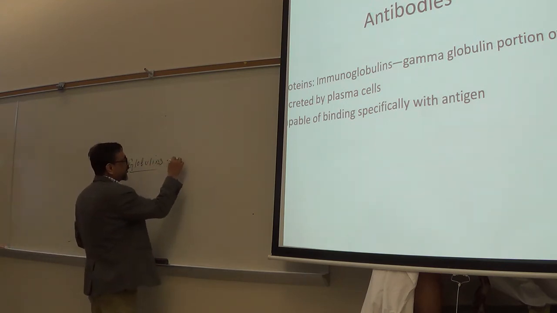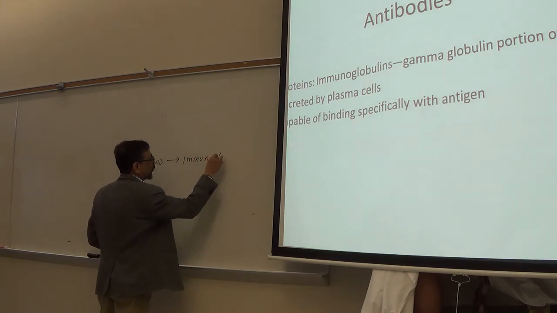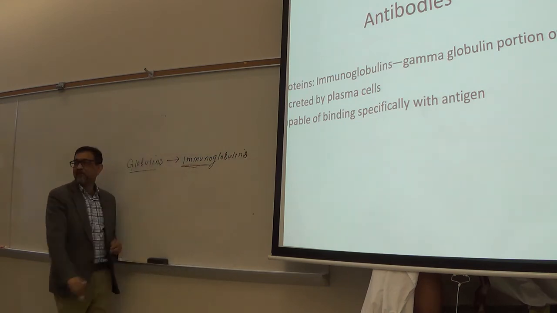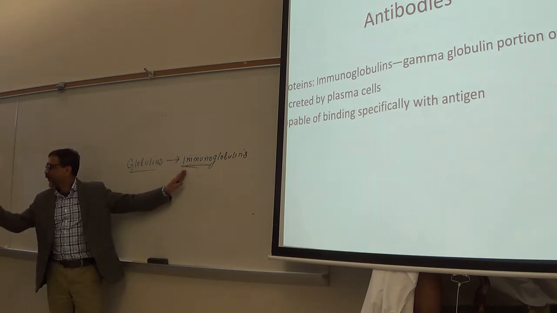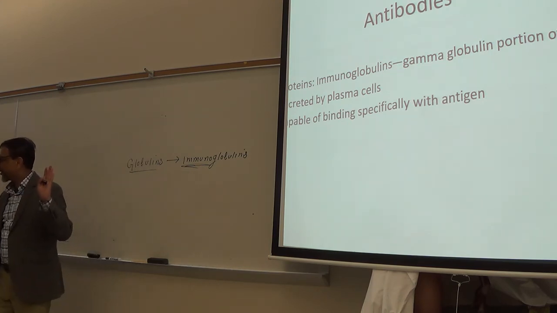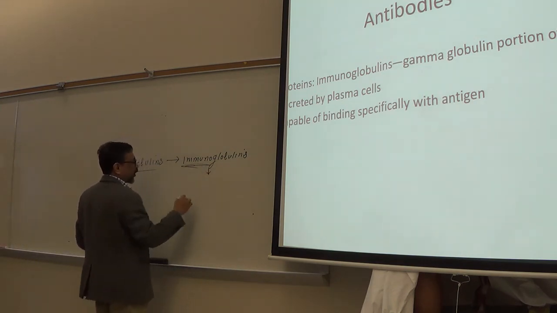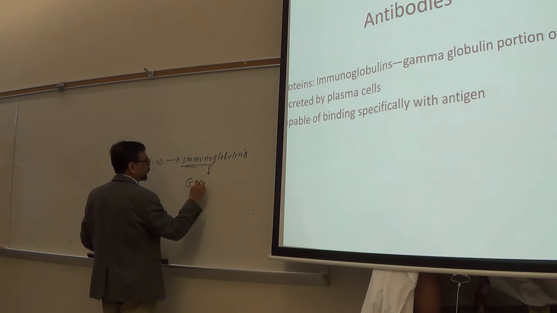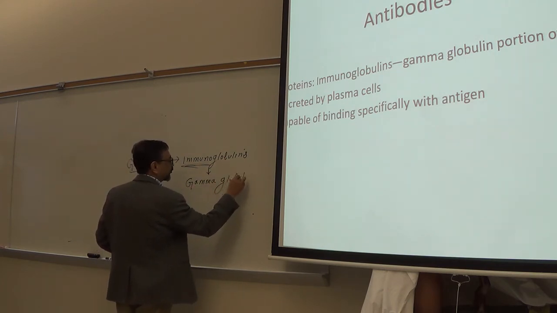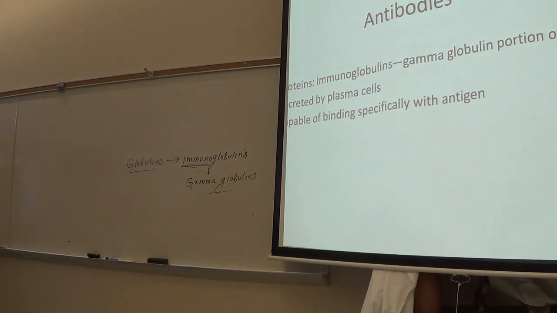What kind of globulins? Immunoglobulins. Makes sense, right? Globulins that give immunity. Those are immunoglobulins, right? And immunoglobulins are also called gamma globulins.